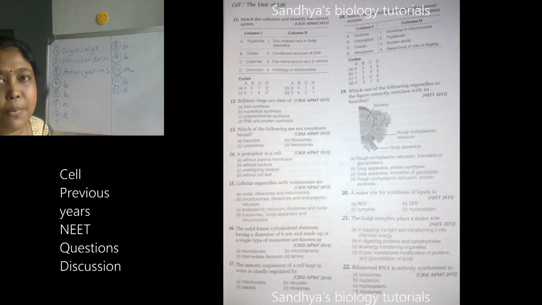So what is a protoplast? I'll check whether you have answered it or not. 14th one, answer the question. Protoplast is a cell. Very good. It is a cell without a cell wall.